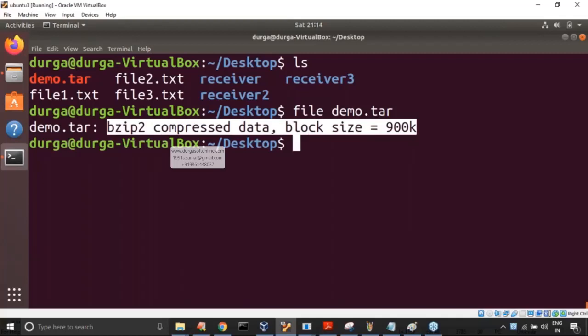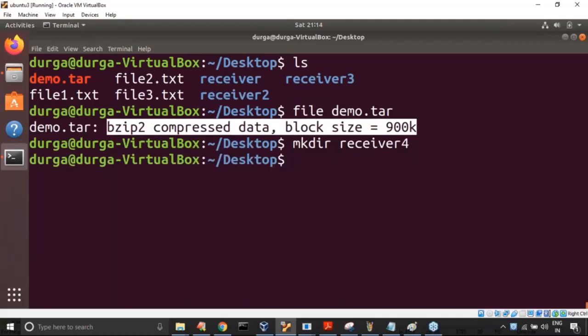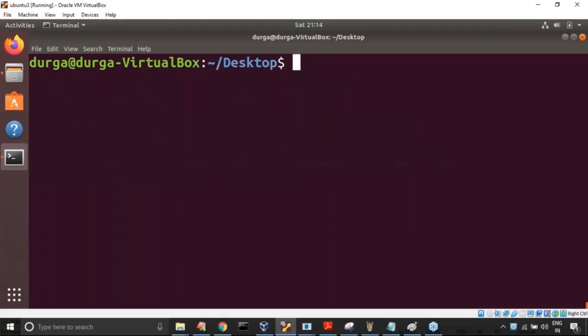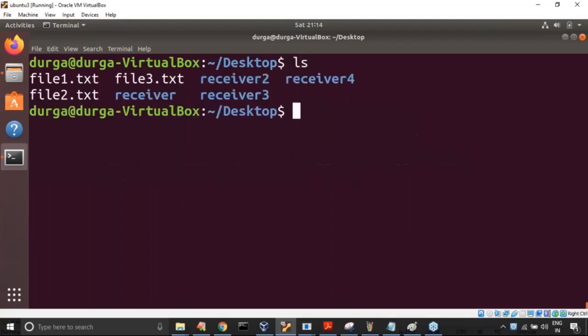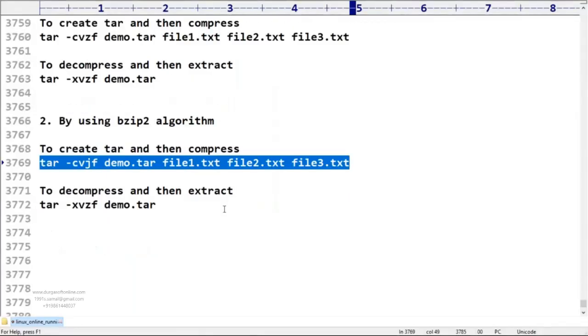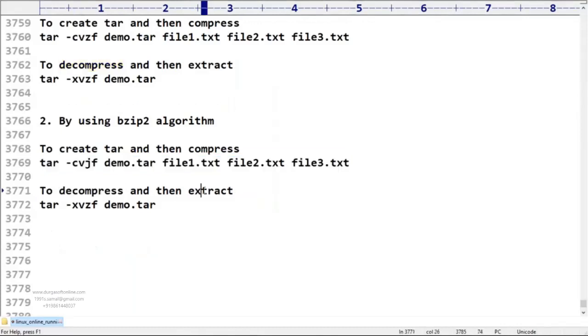Now mkdir receiver4, I'm taking, sir. Now send this compressed file to receiver4: mv demo.tar receiver4. Yes, observe that. No more demo.tar here. Let me go to receiver4. Here observe that the demo.tar file is there. Now he is responsible to decompress and then extract.